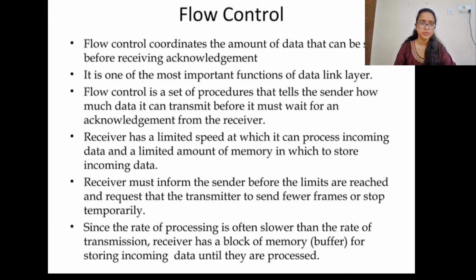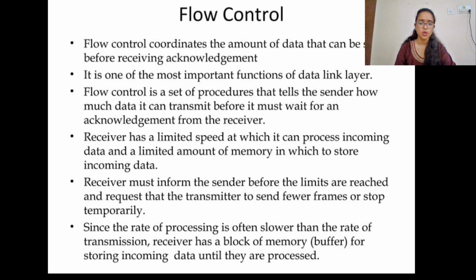There are a lot of restrictions to send data in a transmission medium. Flow control is a speed matching mechanism that coordinates the amount of data that has been sent from the sender before receiving acknowledgement by the receiver. The receiver has a limited speed at which it can process incoming data and a limited amount of memory, that is a buffer, in which to store incoming data.